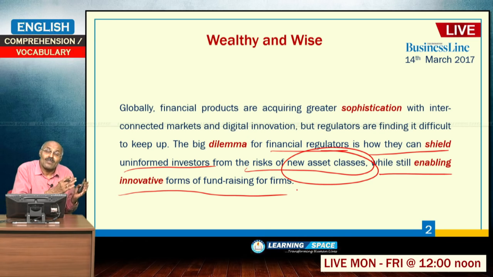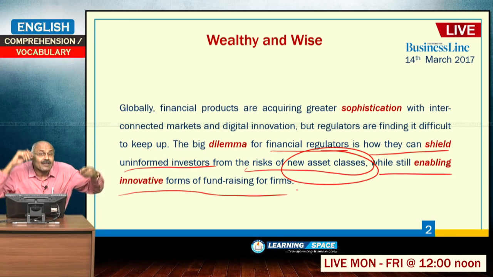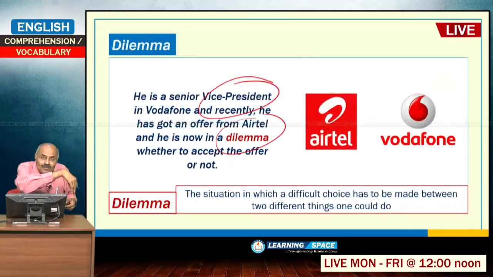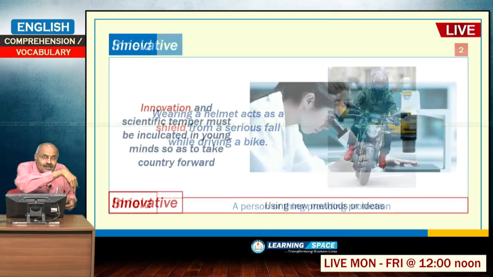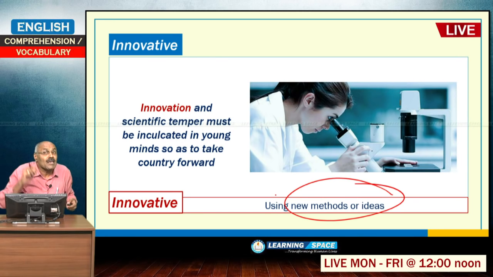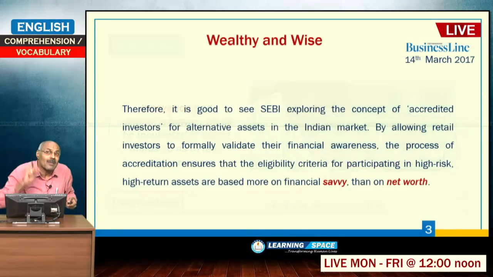So, on one side they have to allow the firms to raise money through innovative forms of funding, and at the same time investors are to be protected. So, how to strike a balance? So, the big dilemma for the financial regulators is how to shield the investors, at the same time allowing these innovative forms by the firms, right. So, let us go ahead. This is innovative, we have already discussed. It is new methods or ideas, innovative forms of investment methods nowadays. Many things are coming up.